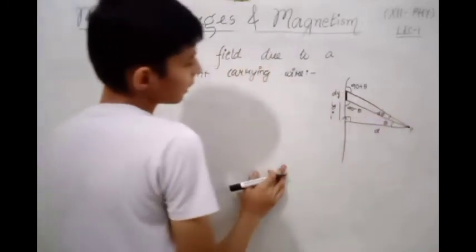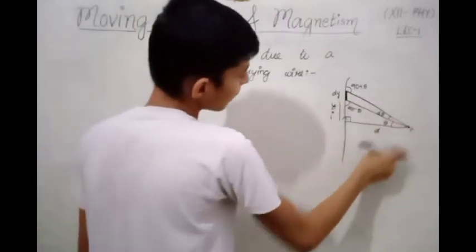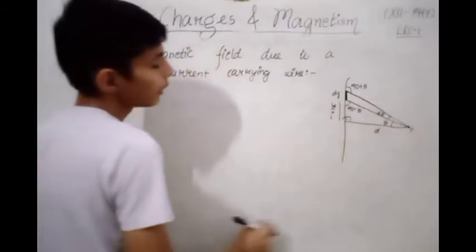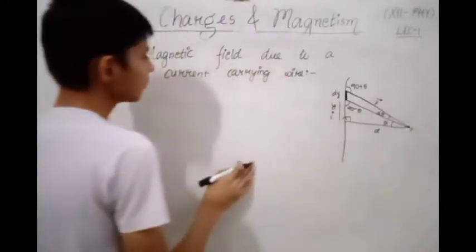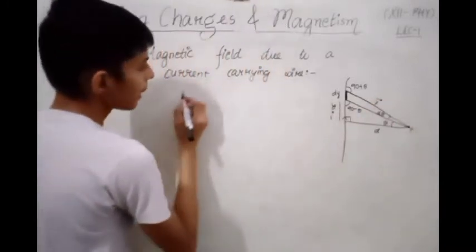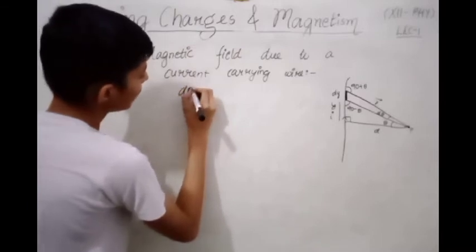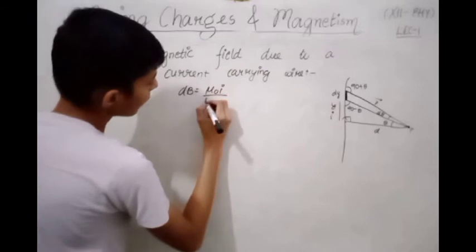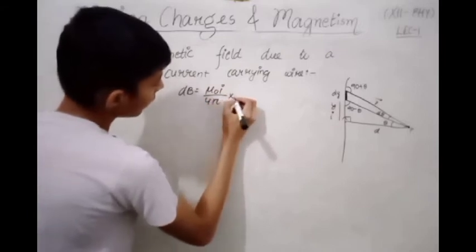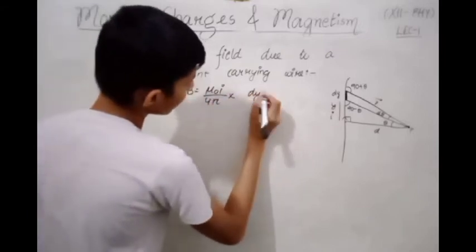And we know that the distance between the element and the point where we have to find the magnetic field will be r vector. Applying Biot-Savart law, dB equals mu naught I divided by 4 pi into dy.